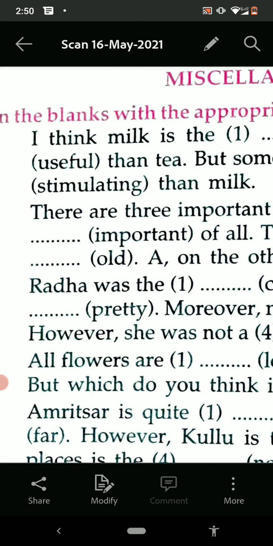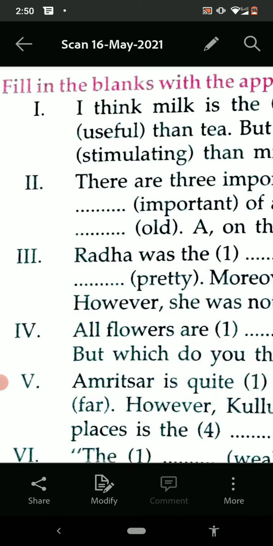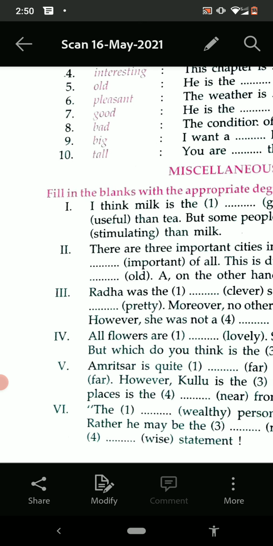When there is comparison between two, and when more than two things are there, then the superlative degree will be used. So in this way we have to make use of degrees.